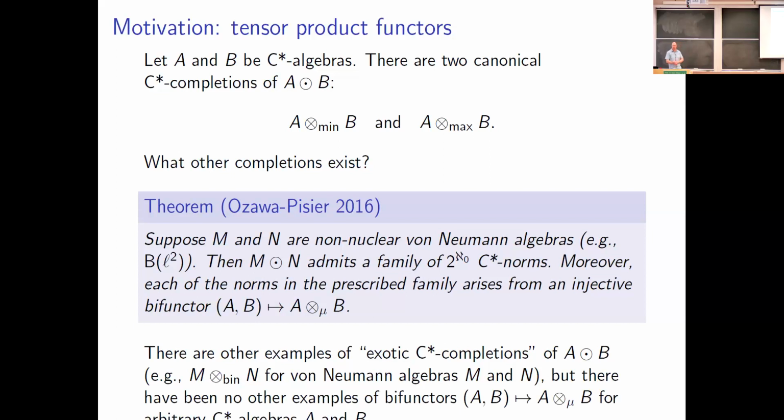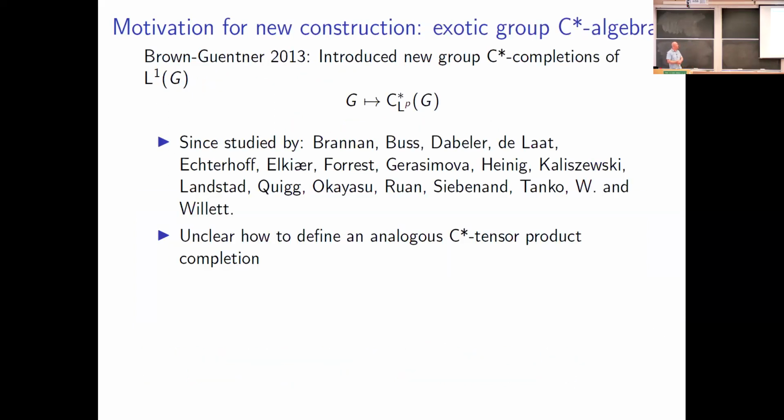Okay, so what I'm going to do today is begin by describing some new bifunctors that give us new C-star algebraic completions of A tensor B. Before I tell you about these, I want to tell you where the motivation comes from. The motivation comes from exotic group C-star algebras, or in other words, completions of group rings with respect to C-star norms that are intermediate to the reduced C-star norm and the full group C-star norm.